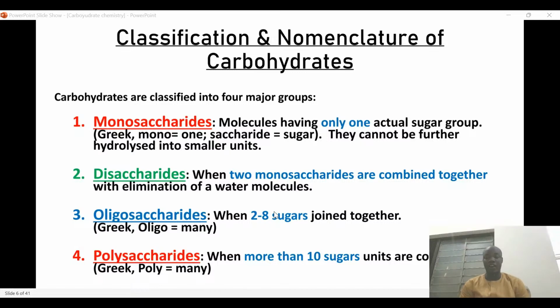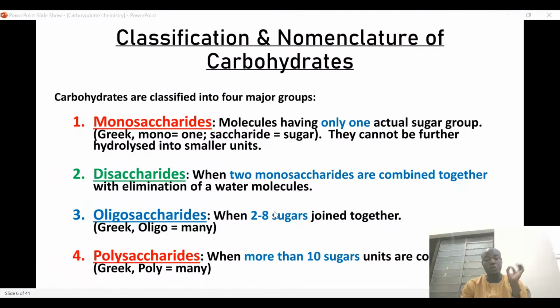So we have disaccharide. When you say disaccharide, di means two. When two simple sugars are combined together with elimination of water molecules, then you have a disaccharide. Usually these disaccharides are formed through a bond. A bond that joins one monosaccharide with another monosaccharide is called a glycosidic bond. So a glycosidic bond is a bond that joins two or more simple sugars together.